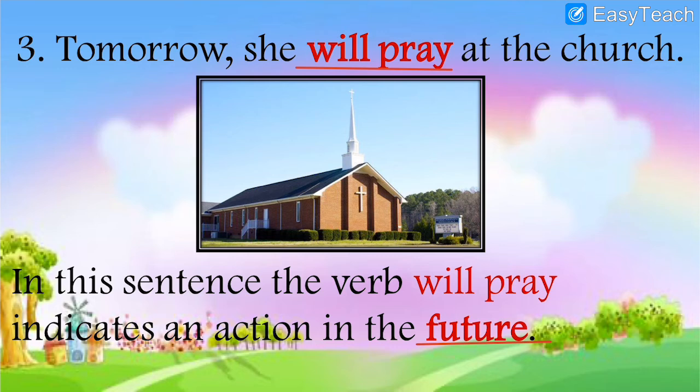And always with future tense you have to write will. Remember this point. Please note down this point. With future tense we write will always. Whenever you see will, you have to understand that the sentence is written in future tense.